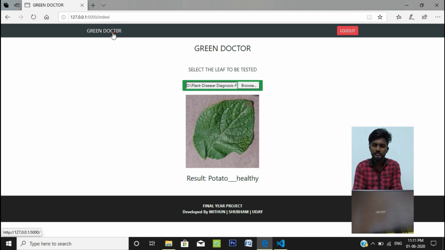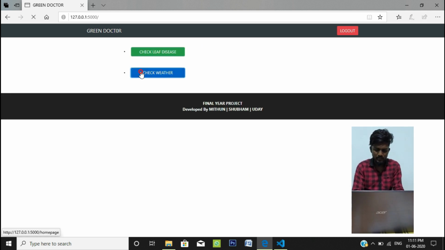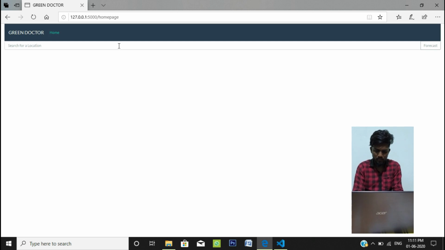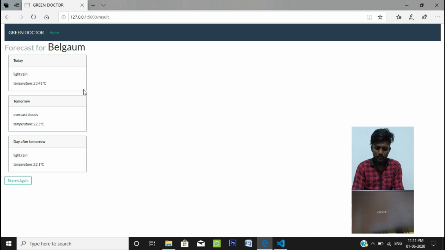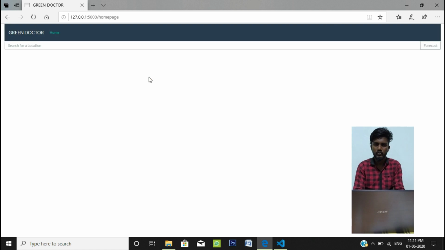We'll move back to our home page and check the weather for the next 3 days. So we'll search for a location. We'll type Belgaum and forecast. So today there is light rain and the temperature is 23.41 degrees Celsius. So we can search again and again like this.